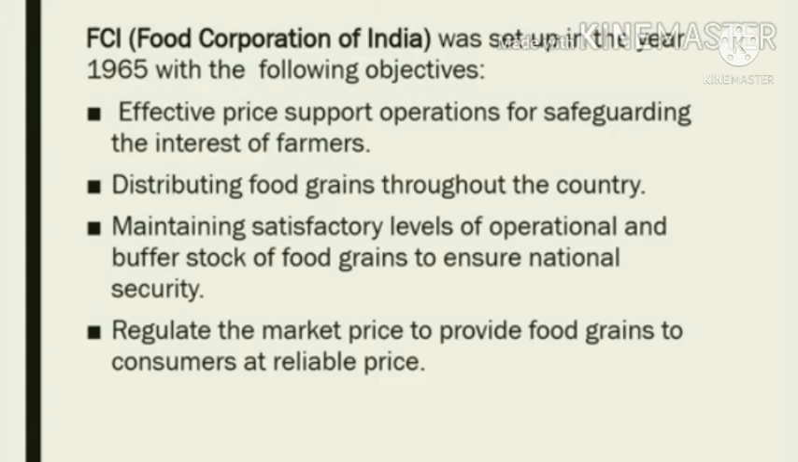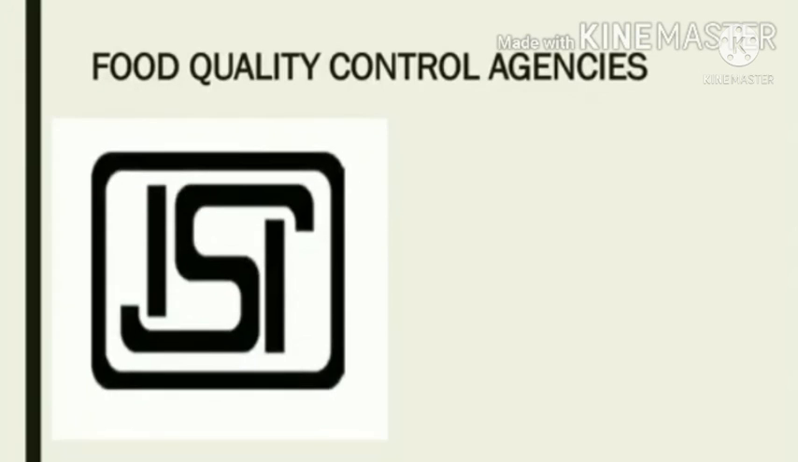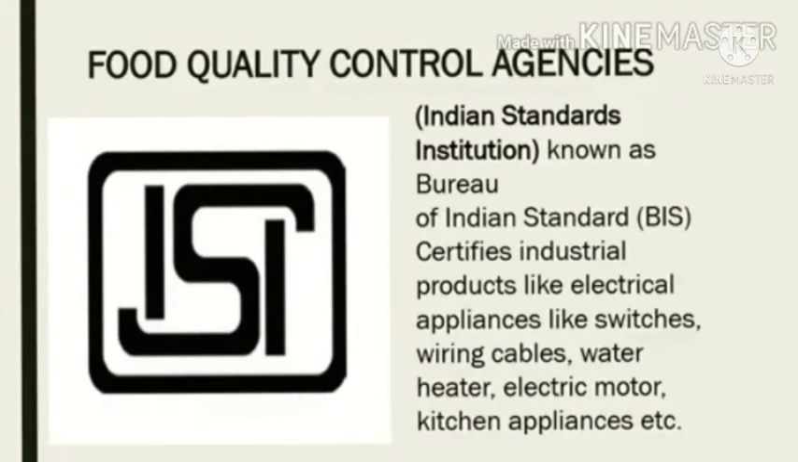effective price support operations for safeguarding the interest of farmers, distributing food grains throughout the country, maintaining satisfactory levels of operational and buffer stock of food grains to ensure national security, and regulating the market price to provide food grains to consumers at reliable prices. Now let's take a look at food quality control agencies.